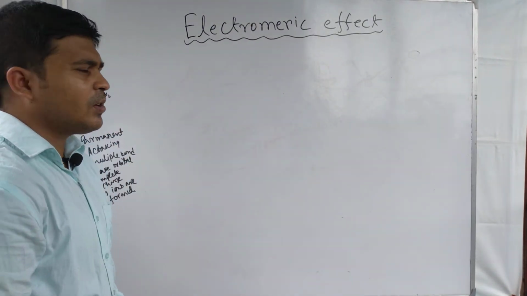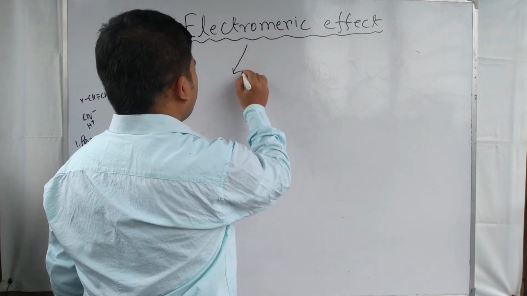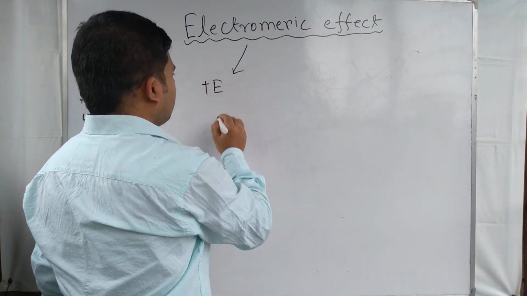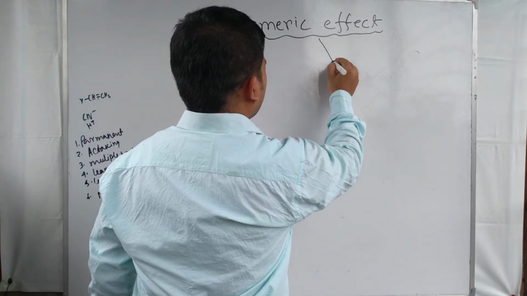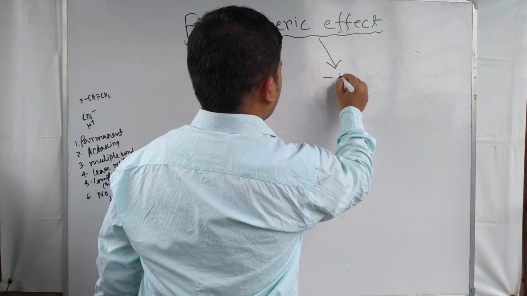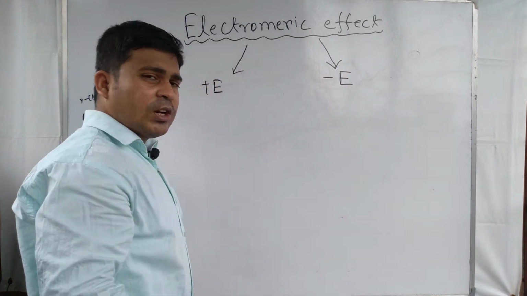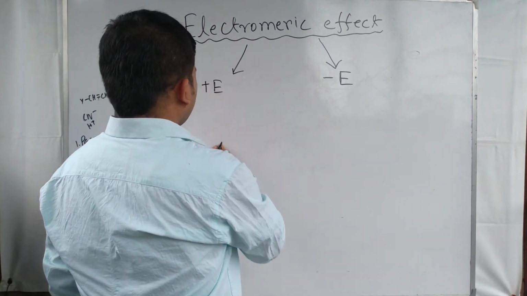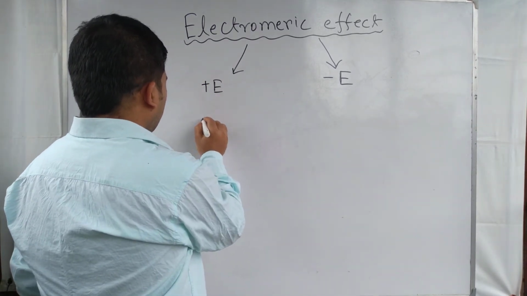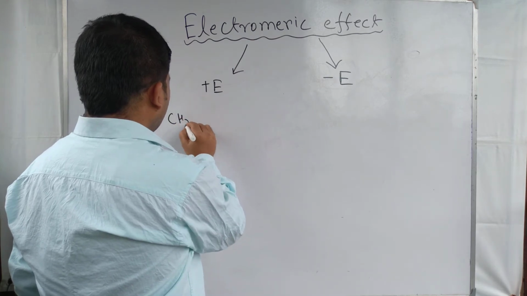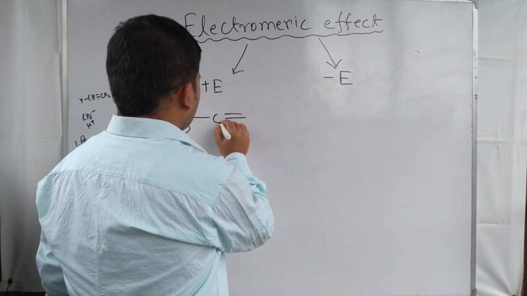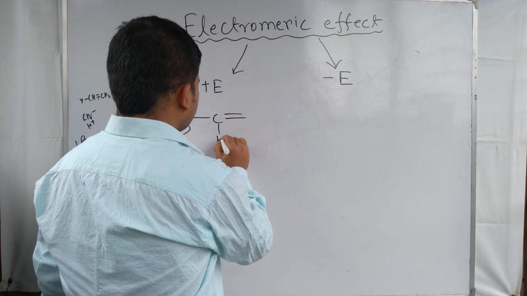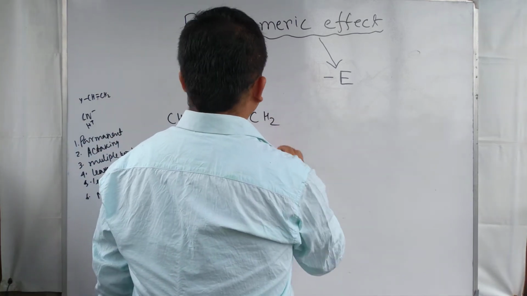Like inductive effect, electromagnetic effect is also divided into plus E and minus E. Okay, plus E effect. For example, suppose we take CH3, C double bond, CH2.